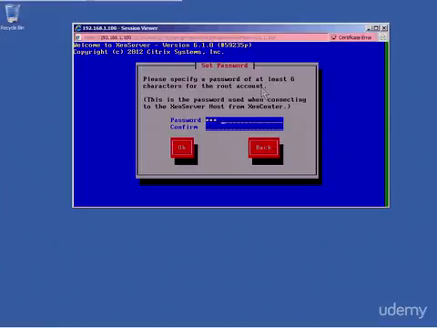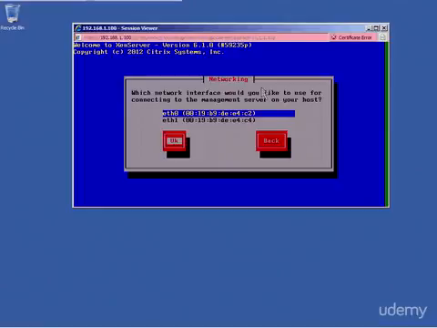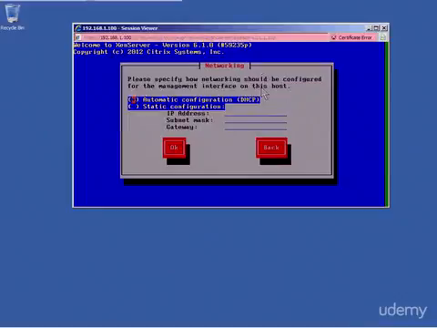I'm going to put in my password for the root user. I'm going to connect to Ethernet 0, my ETH0, which is how I'm going to connect to this machine. I'm going to assign a static IP address to this box with a subnet mask and a gateway.